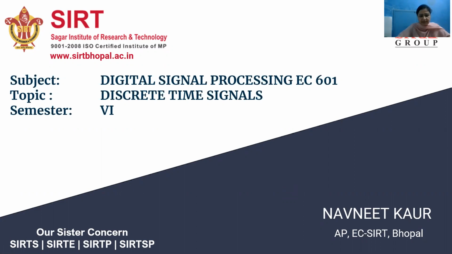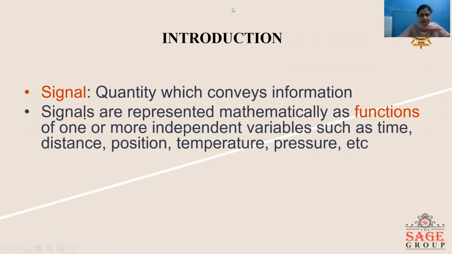In this subject, the topic which I'll be discussing is the characteristics of discrete time signals. Now first, to start with discrete time signal, it is important to understand what is signal. Signal is a quantity which conveys information. Signals are represented mathematically as functions which are dependent on one or more independent variables such as time, distance, position, pressure, and so on.